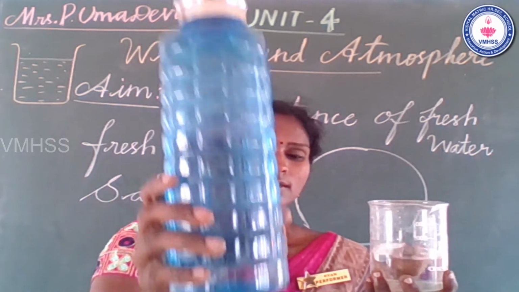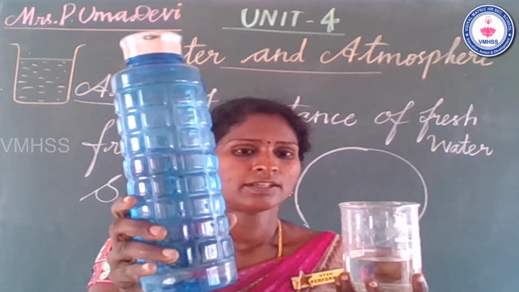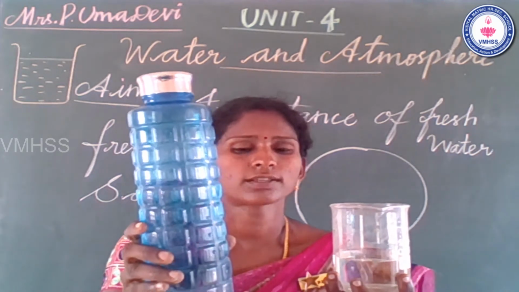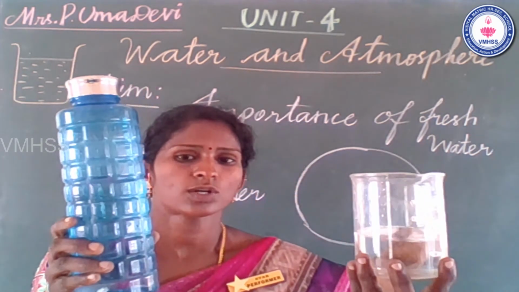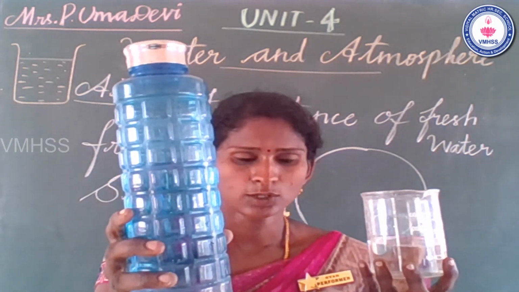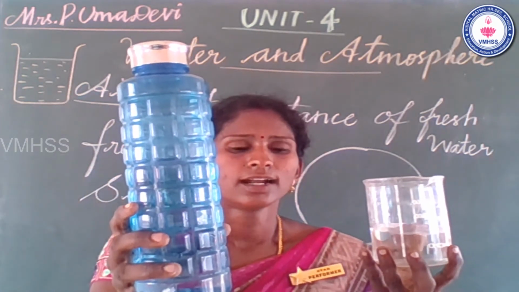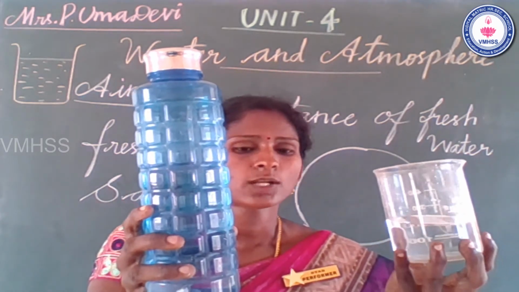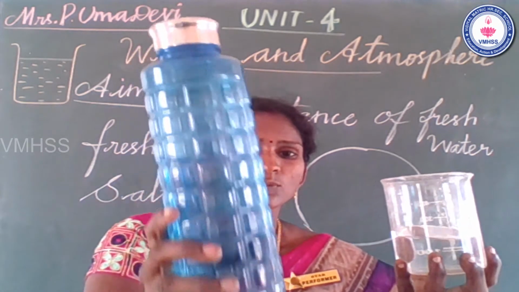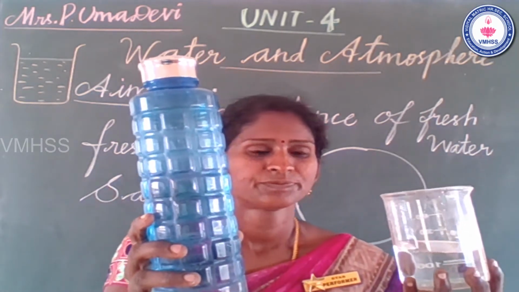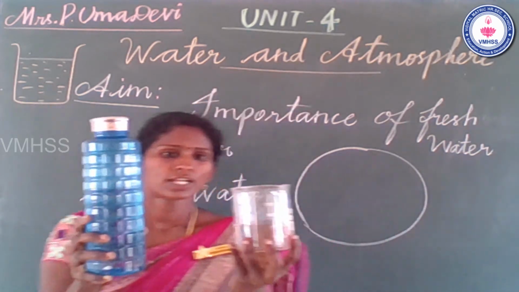But that one looks blue in color, that one is sea water, salt water. That one is fresh water and that one is sea water. Sea water looks blue in color. There are two types of water: sea water and fresh water.